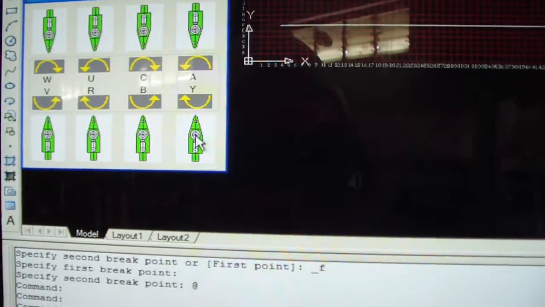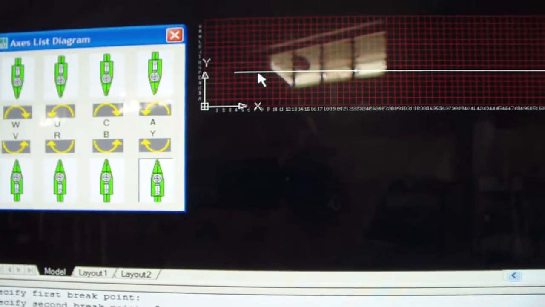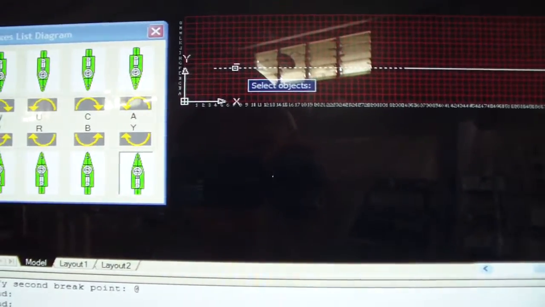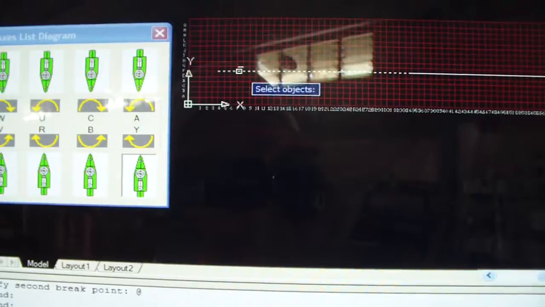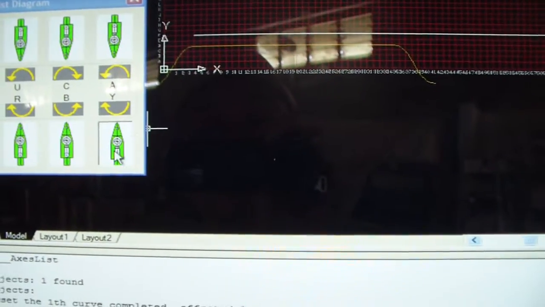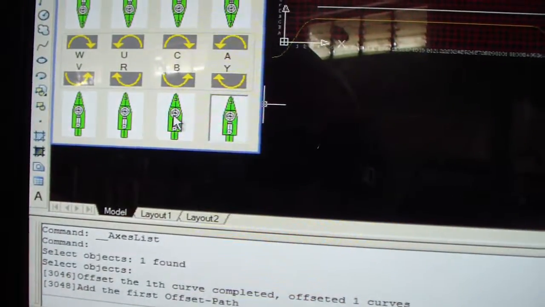For the first cutter, I will select the first part of the line and press the right button of the mouse to get the tool path for the first cutter. Now I select the second cutter and select the second part of the line and press the right button of the mouse to generate the second part.